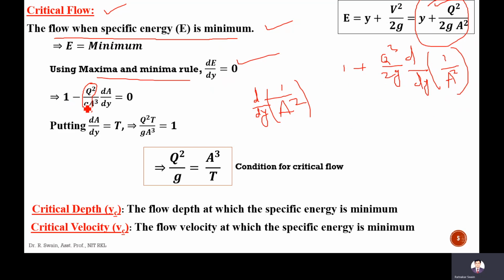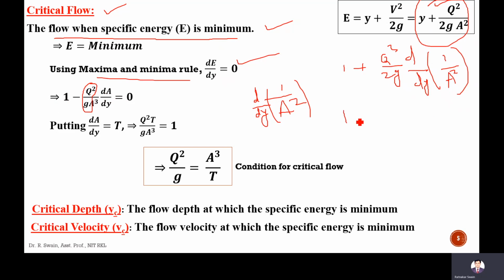It will be 1 minus q square by g A cube into dA by dy, because A is a function of y and cannot simply be written as a constant.